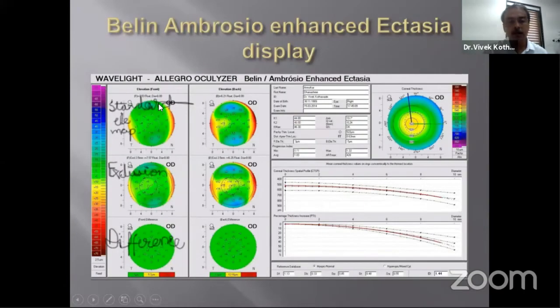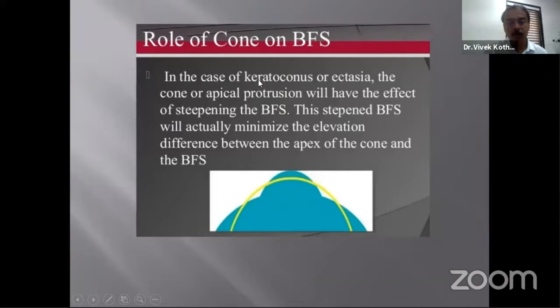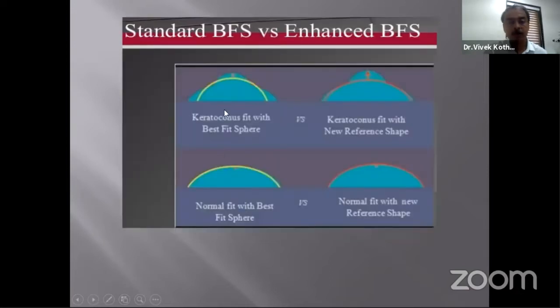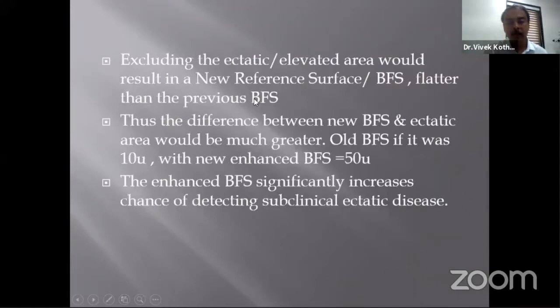Then you get the Belin-Ambrosio enhanced ectasia display. Like you get a standard elevation map, an exclusion map, and a difference map. Now, why is the need for the exclusion map? In case of keratoconus, as the height of the cone increases, the height of the BFS also increases, thereby decreasing the difference between the apex of the cone and the BFS. So if you exclude the central 3 to 4 millimeters area, the height of the BFS reduces, thereby increasing the distance between the height of the cone and the highest point of the BFS. So excluding the ectatic area would result in a new reference surface, which is flatter, and it would catch the cone at a much earlier stage. That's why we need an enhanced BFS.